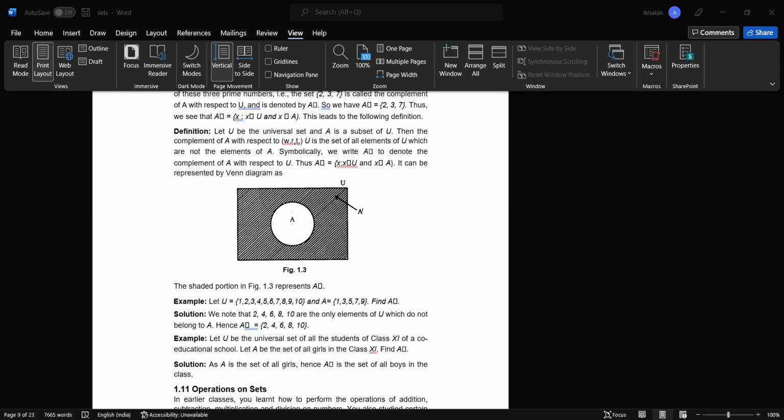Two ordered pairs (a, b) and (c, d) are said to be equal if and only if a equals c and b equals d. We are saying that (a, b) is equal to (c, d). It is only possible when the element a is equal to c and the element b is equal to d, which means component a is equal to c and component b is equal to d.